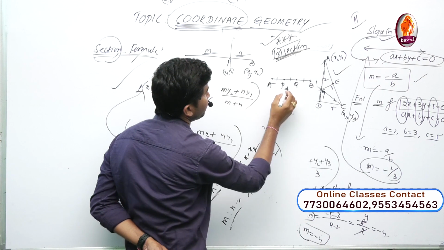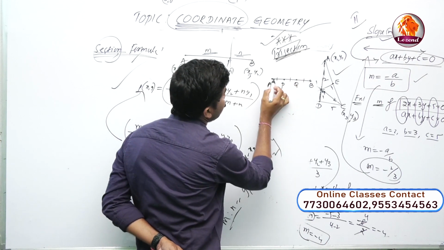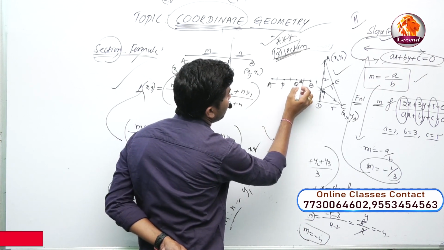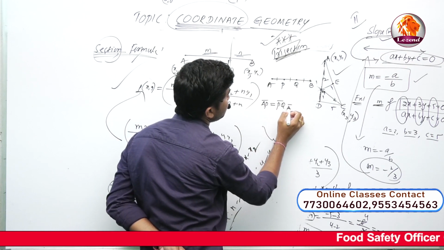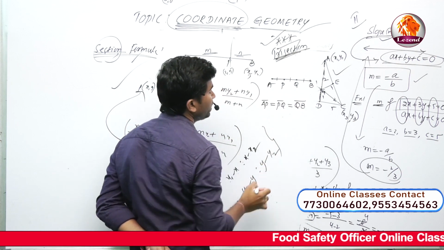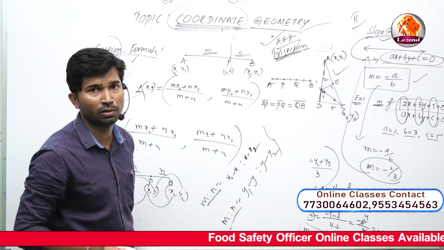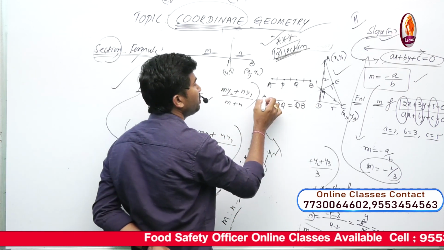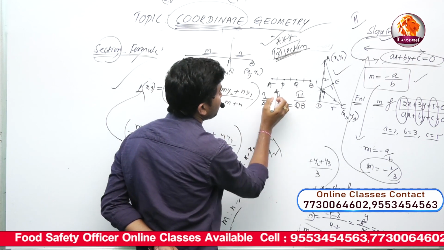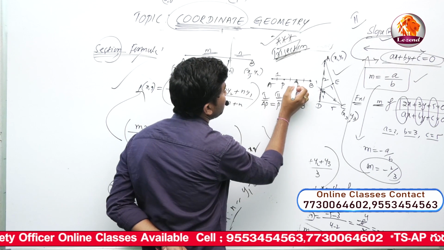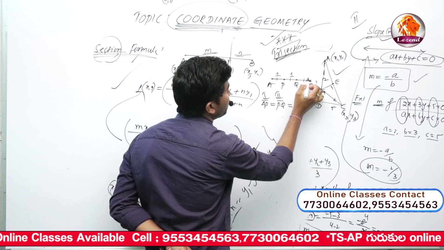Now take this part: length of AP, length of PQ, length of QB. AP is equal to PQ is equal to QB. Means how many parts here? 3 parts. First part, second part, third part. For example, length of AP is equal to 1 unit, length of PQ is equal to 1 unit, length of QB is equal to 1 unit.